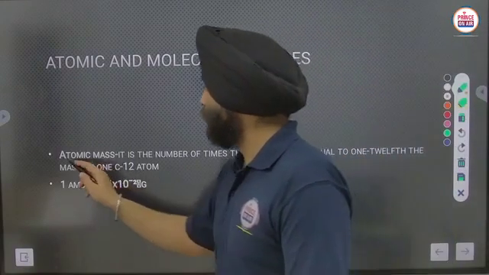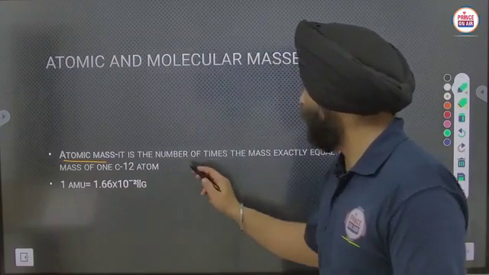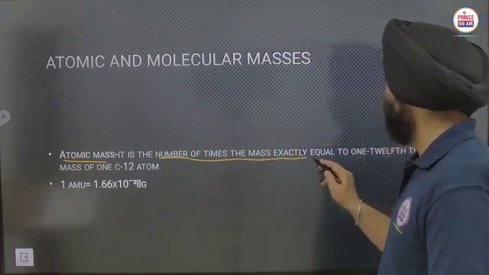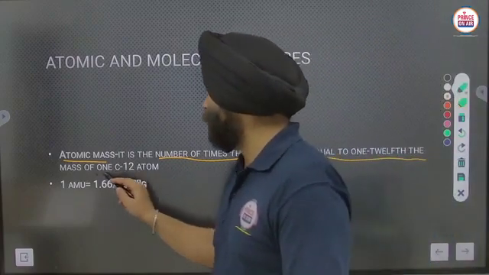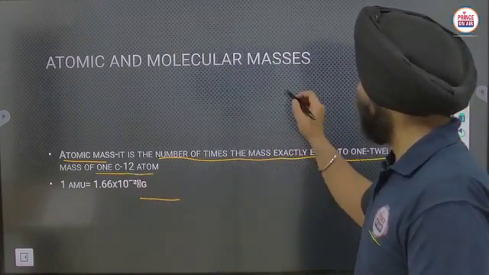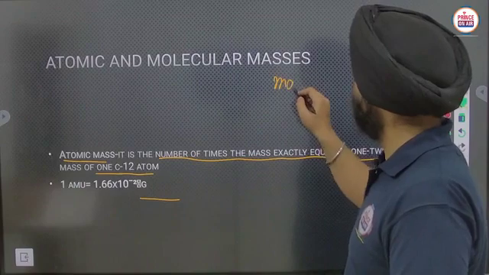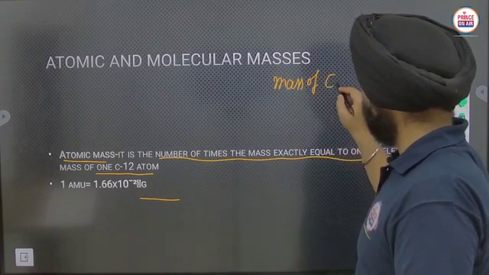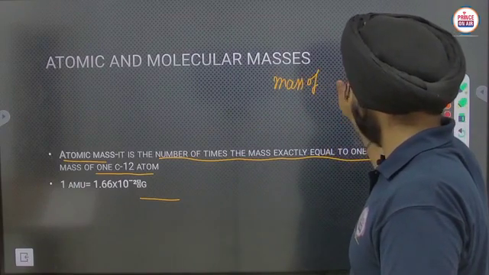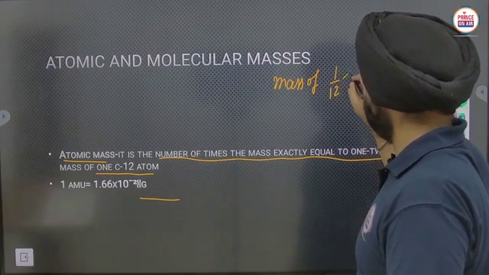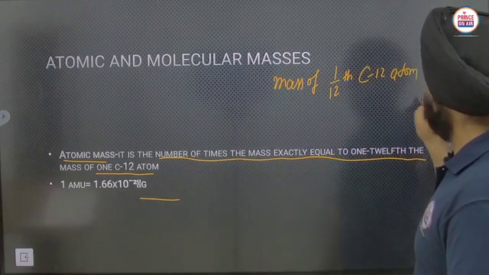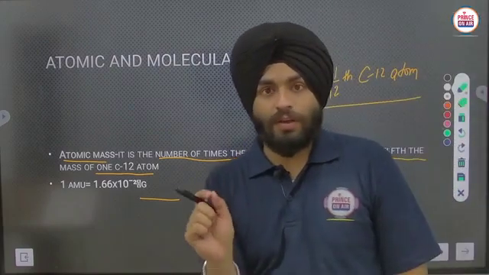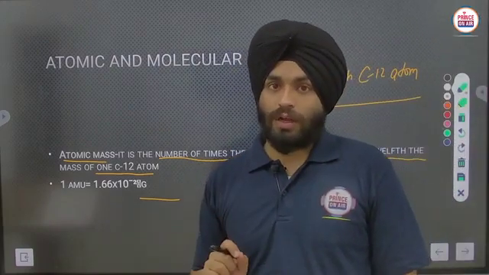Atomic mass is the number of times the mass is exactly equal to 1/12 of the mass of a carbon-12 atom. Meaning if we are having one atom of the carbon-12 isotope.